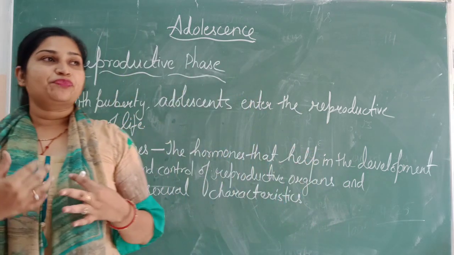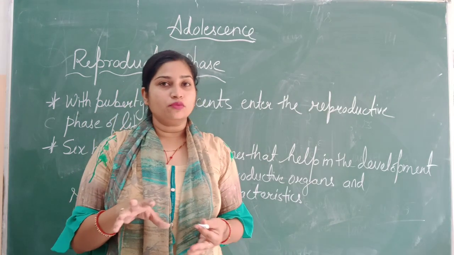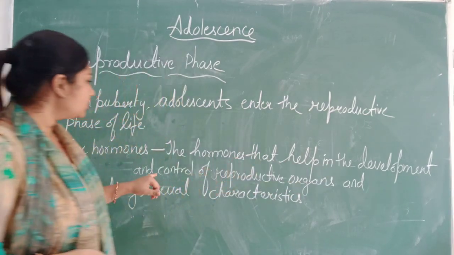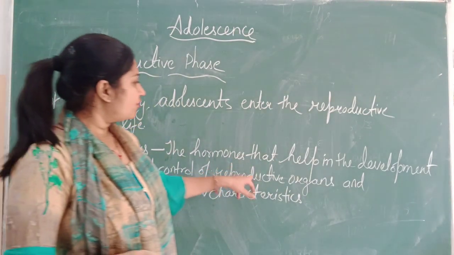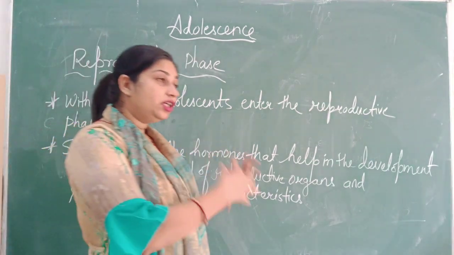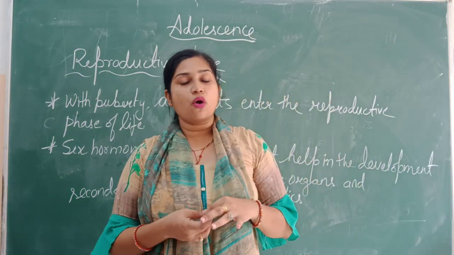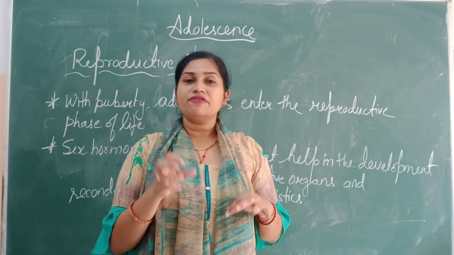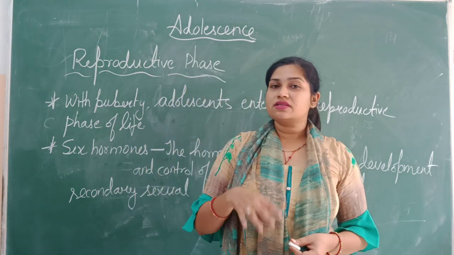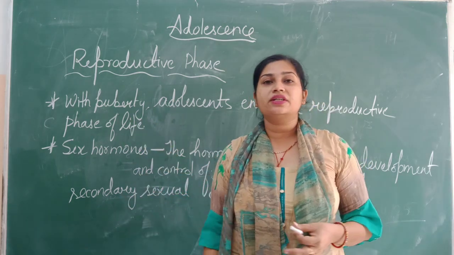Actually, there are certain hormones called sex hormones that help in the development and control of reproductive organs and secondary sexual characteristics. So these hormones basically stimulate the production of certain hormones in the reproductive organs within male and female. So as a result, what happens? This reproductive phase of life generally occurs.